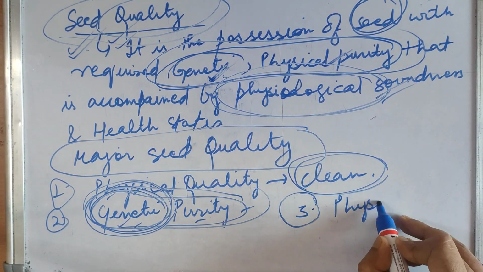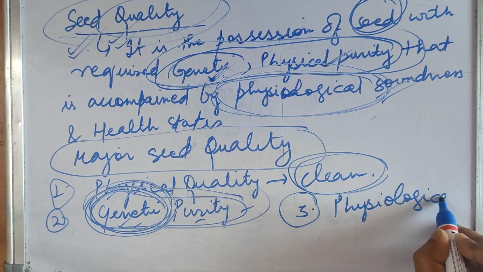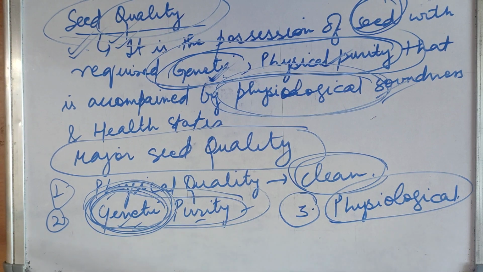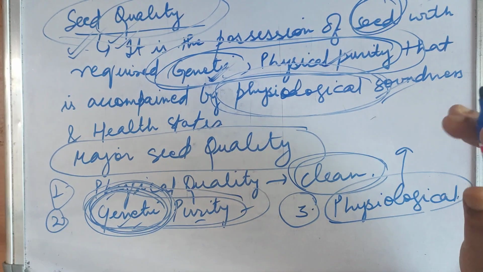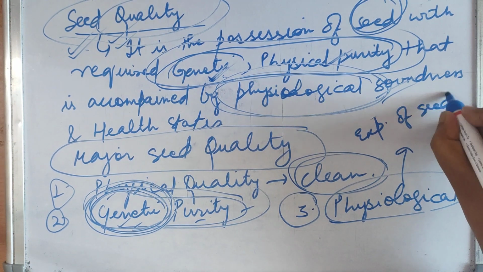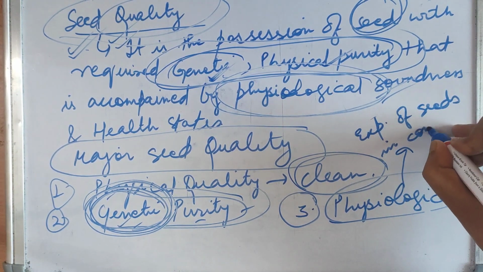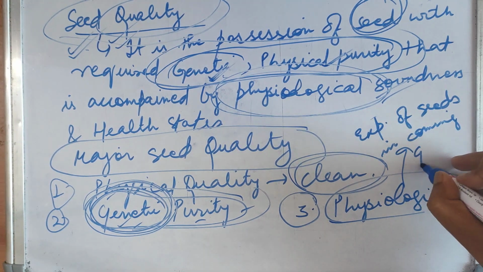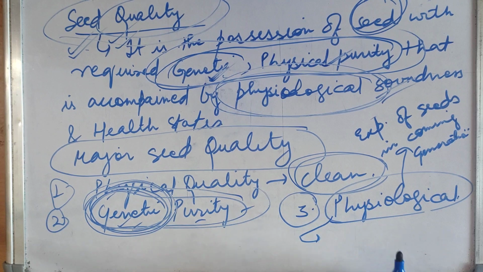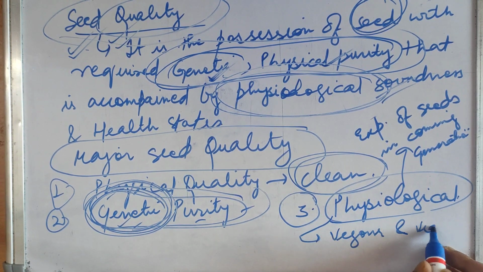Thirdly, physiological quality. So what is physiological quality? It is the expression of seed in further generation. How seed expresses itself in coming generations, in its yields. It has good viability and good vigor.